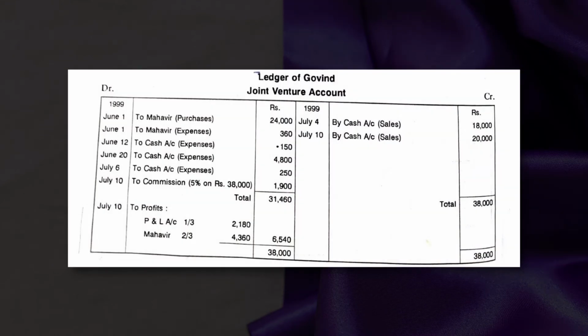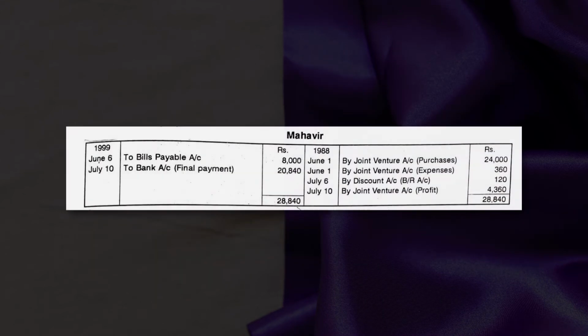Now the ledger of Govind. This entire figure will remain the same in the books of Govind, so we will only discuss the Mahavir accounts. Here, if the amount of rupees 8,000 was bills receivable for Govind, it means the same amount was bills payable for Mahavir. So bills payable was rupees 8,000, and the final settlement after making the payment of rupees 20,840.